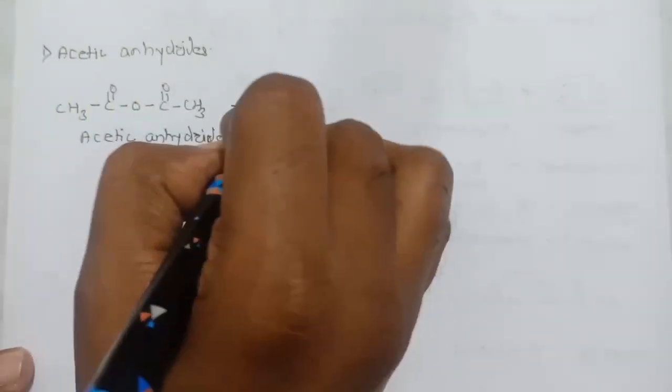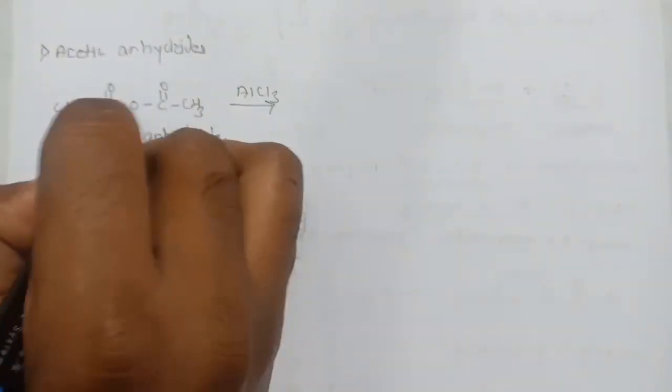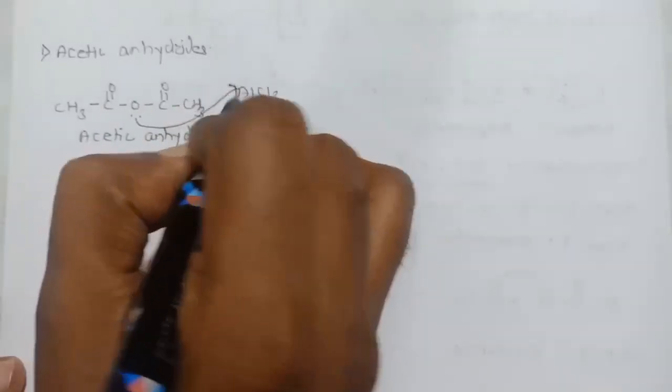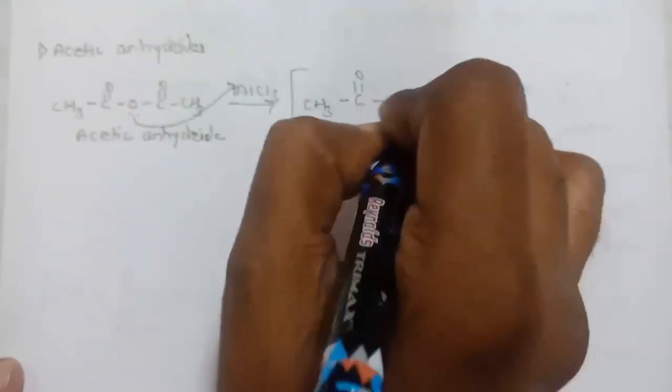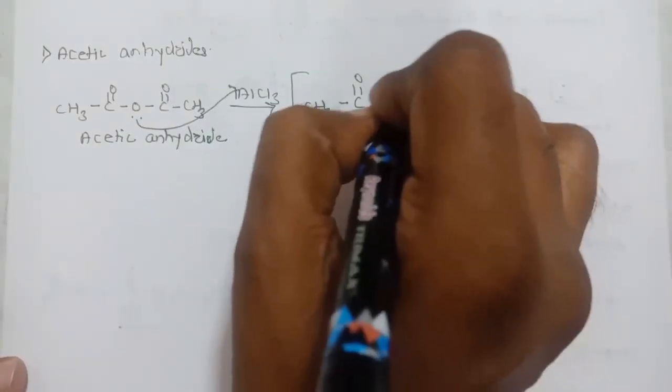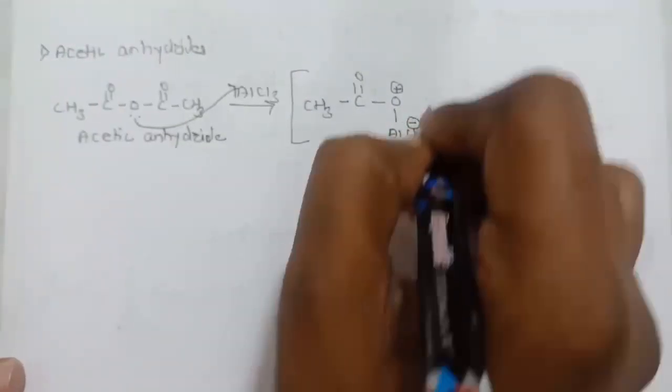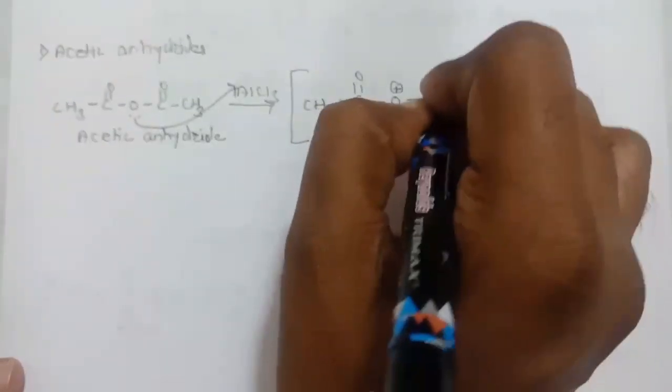If you are using a Lewis acid as a catalyst like AlCl3, this oxygen will react with this Al and we will get a polarized complex: CH3, C double bond O, O having lost a lone pair, that's why a positive charge, AlCl3 will have a negative charge, COCH3.